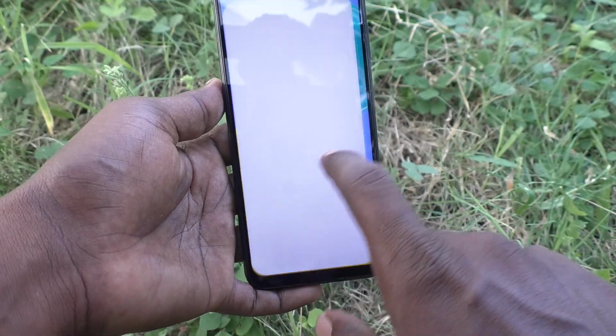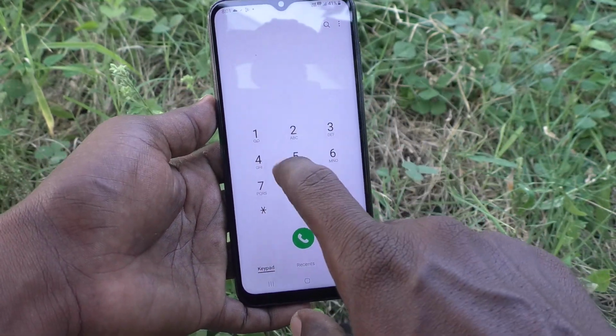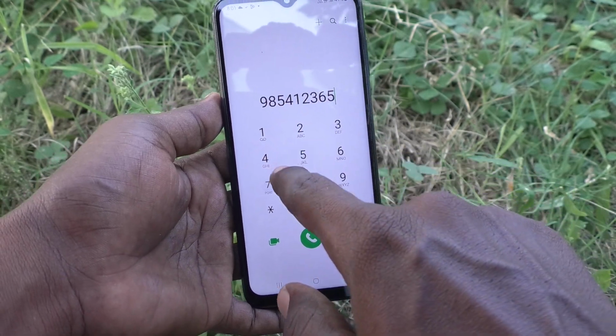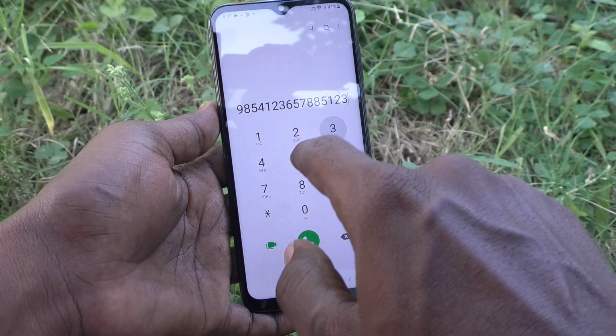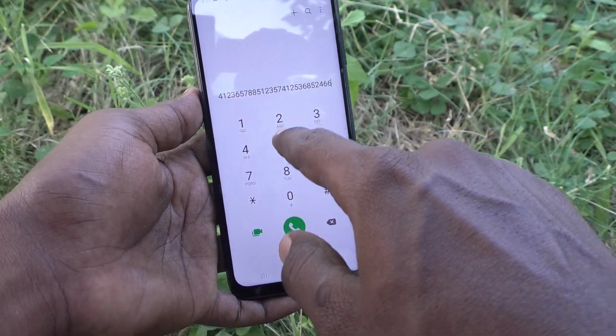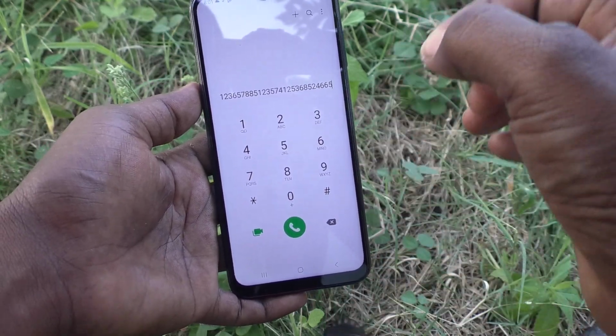Go to the dialer and here if you type any phone number, there will be sound. Okay, if you type here numbers, there will be a sound. Okay, that is called as tiling keeper sound.